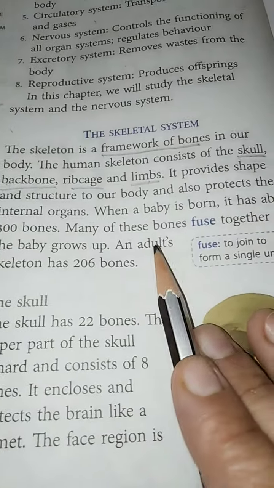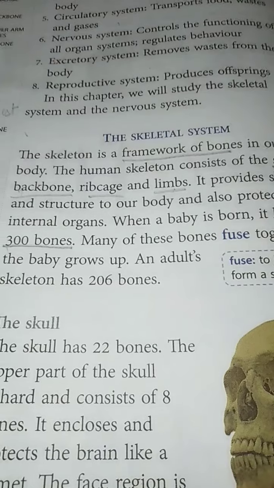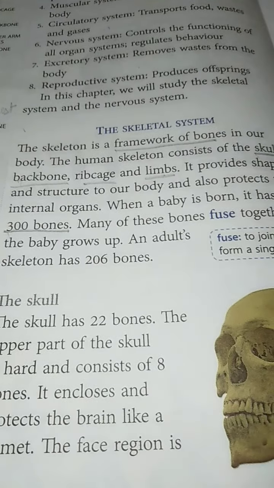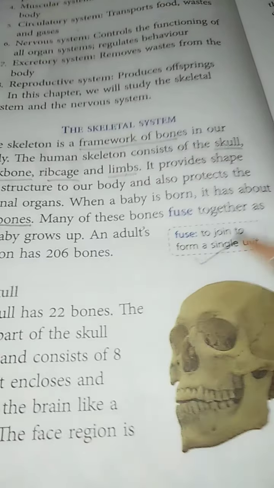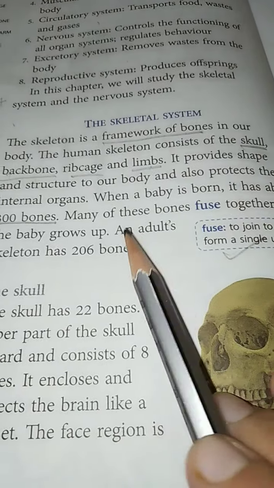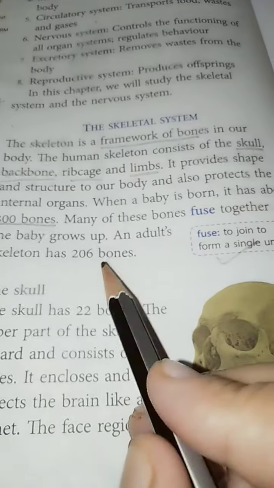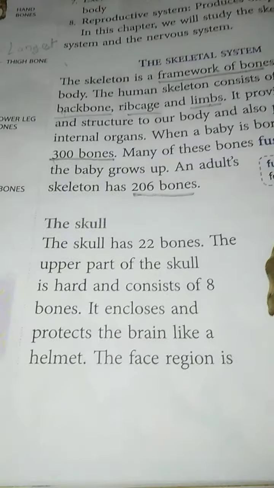When a newborn baby is born, it has 300 bones, meaning we all are born with 300 bones. But when we grow, many of these bones fuse together. Fuse means join to form a single unit. It's a keyword. So many of these bones join together, and as an adult we have 206 bones.